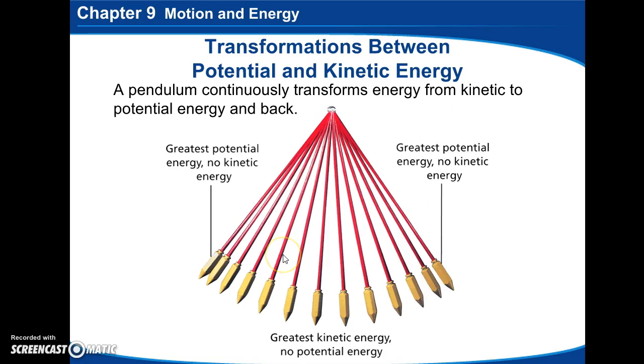A pendulum is a great way to explain all of this, because when it's pulled back over here, it has the greatest potential energy because it's right before it starts to go, or when you're holding it. But it's not moving, so it has no kinetic energy. Down here is the point where it's moving the fastest. That's when it has the greatest kinetic energy, but it has no potential energy. And then back over here, again, the greatest potential energy, but no kinetic energy because it stops for a second to move.